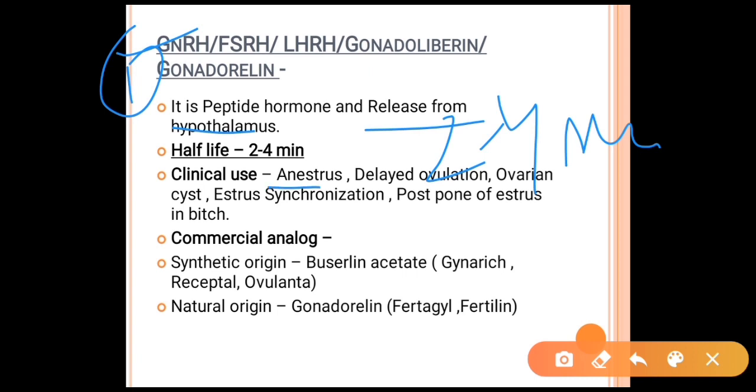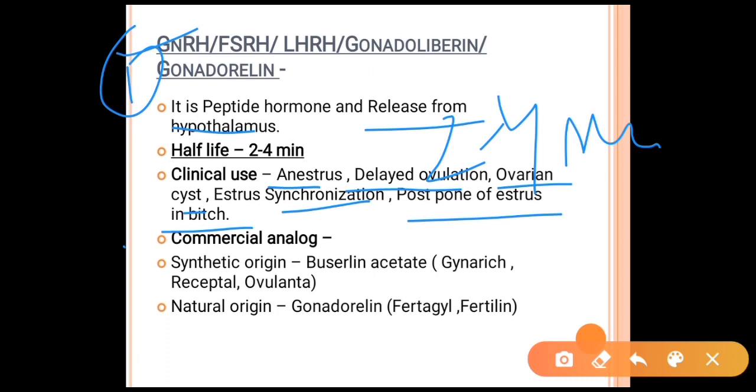We use this hormone if an animal is showing signs of anestrus, delayed ovulation, or an ovarian cyst is present in the female reproductive system, or we have to do estrus synchronization in animals, or we want to postpone estrus in the bitch. Then we can use the hormone known as GnRH.